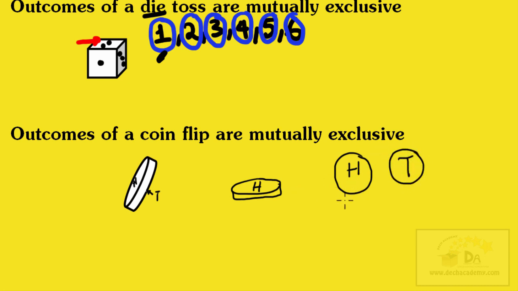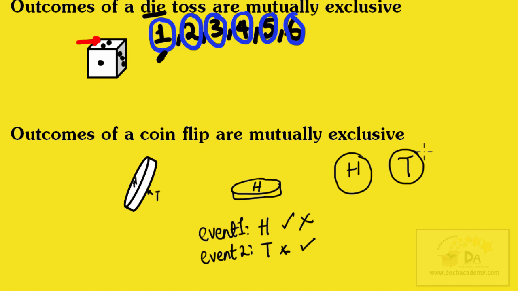Now if you flip the coin, let's call one event getting heads and the other event getting tails. If this event occurs, this event will not occur, and if this event occurs, this event will not occur, because they're mutually exclusive. If you get heads, you can't also get tails. If you get tails, you can't also get heads, because it's just one coin flip. By now, you should have an idea of what it means for two events to be mutually exclusive.